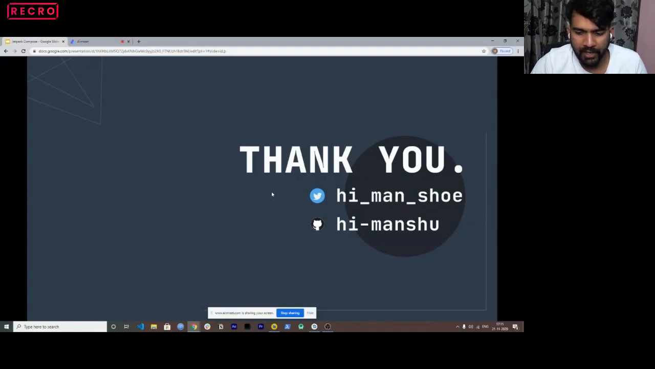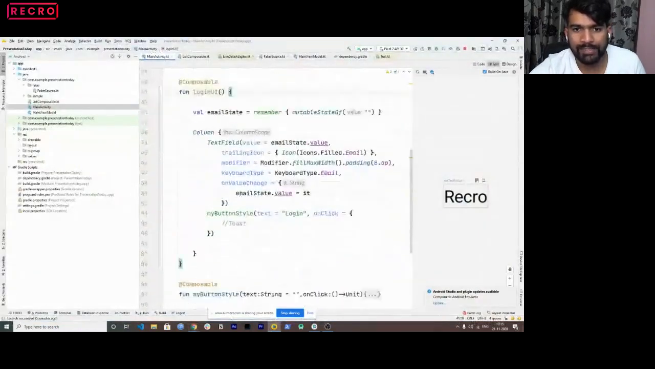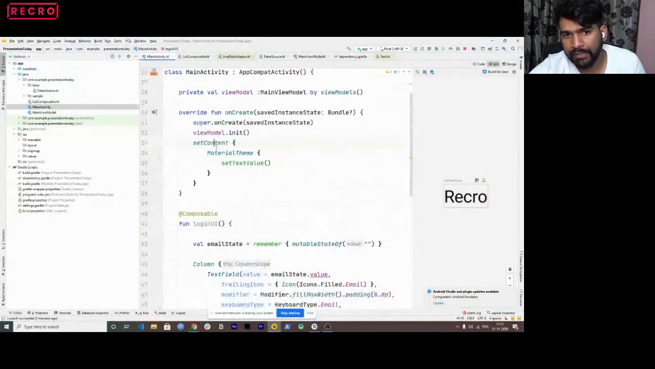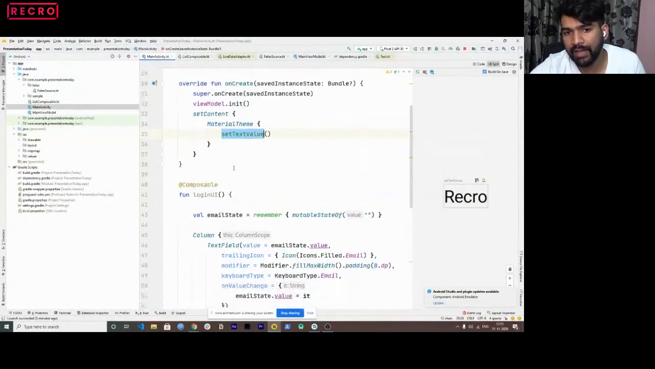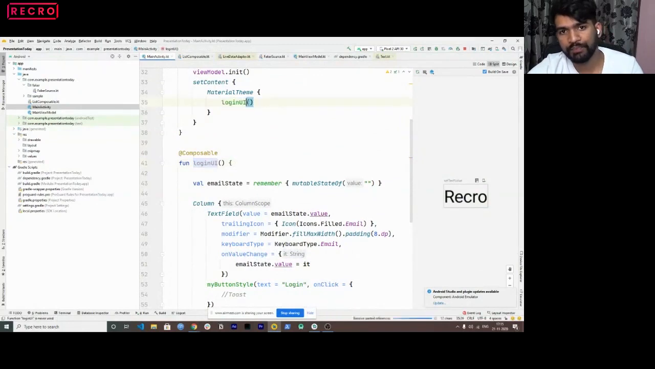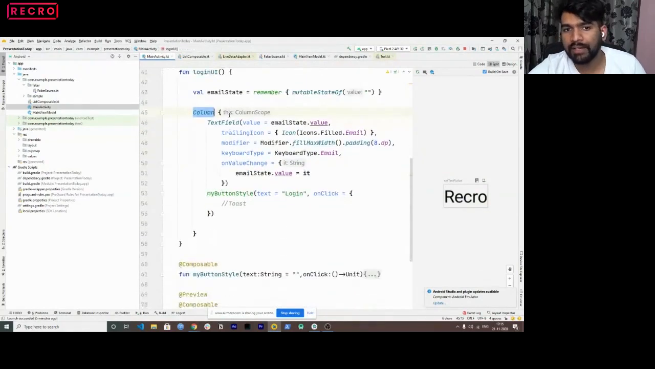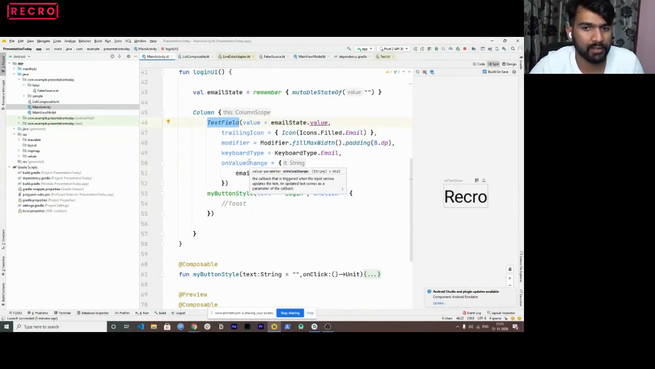It's not a flat hierarchy, it is a nested thing, but it doesn't have to do recomposing again and again, like the redrawing which we used to say in the XML thing. So that's why it is performant enough. It's not flat, it's nested. If you see the code here right now, in the login UI, it's nested, right? We have first a set content, then material theme, then a text value. Let's say if I pass the login value, inside that we have a column, then we have a text field, and inside that we have a lot of different properties. So it's not flat, it's a nested tree.